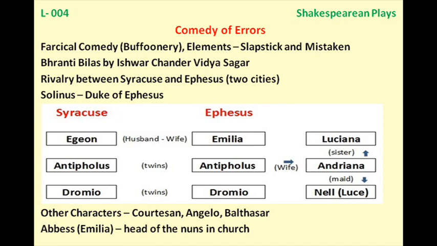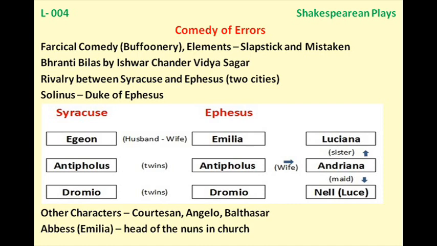So she asks him what about exchanging her ring with the gold chain, because that gold chain was promised to be given to the courtesan. Now she is asking that please return me the gold chain. AS, Antipholus of Syracuse, refuses, saying that he does not know her at all. Both of them flee. They just run away from the situation.